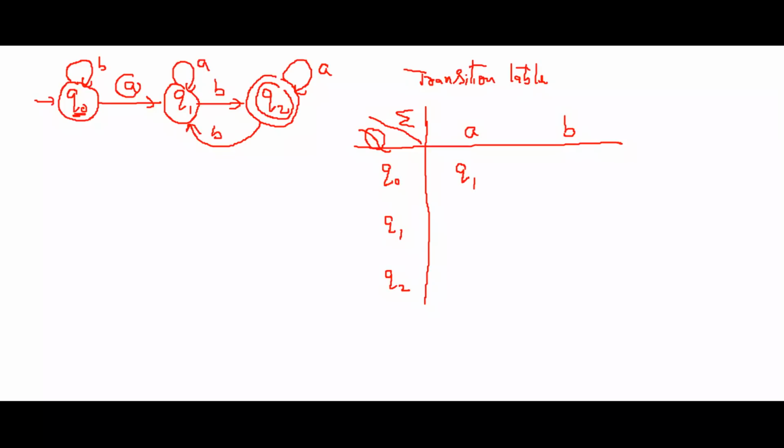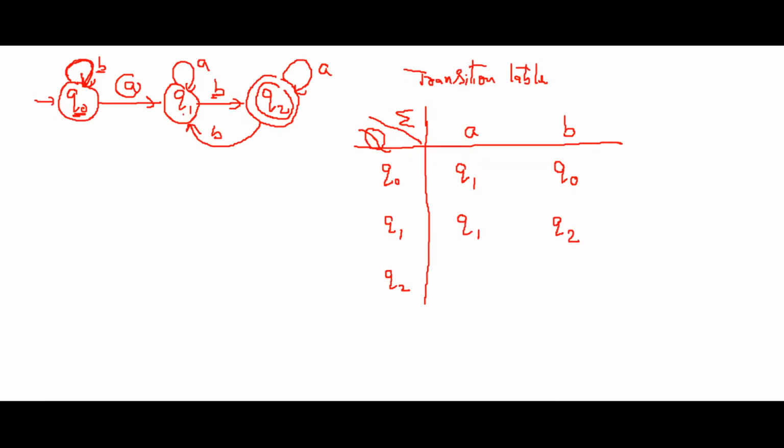If you see the input B on Q0, you are going to the state Q0 itself, the same state. What happens if you see A on Q1? If you see A on Q1, you are going to the same state. What happens if you see input B on Q1? If you see input B on Q1, you are going to state Q2.